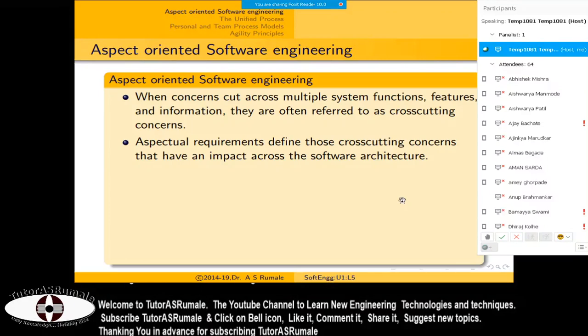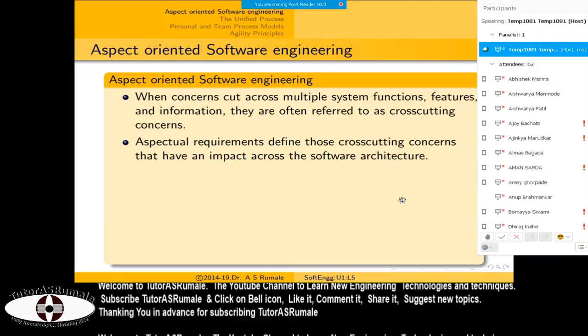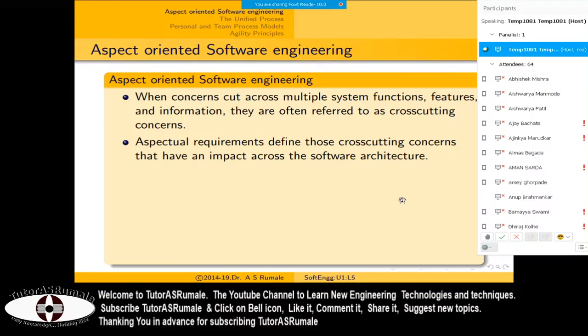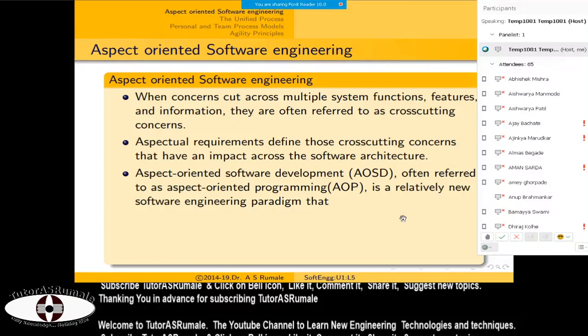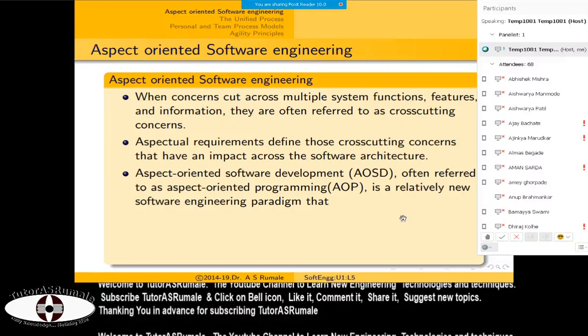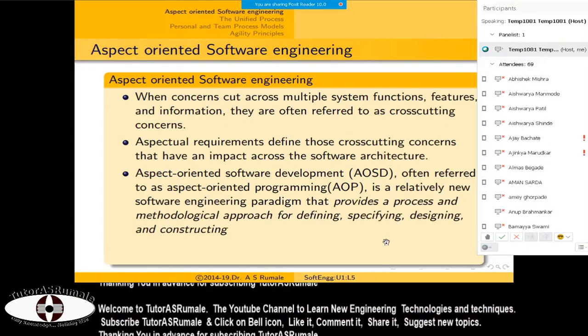It provides a process and methodological approach for defining, specifying, designing, and constructing the different aspects.